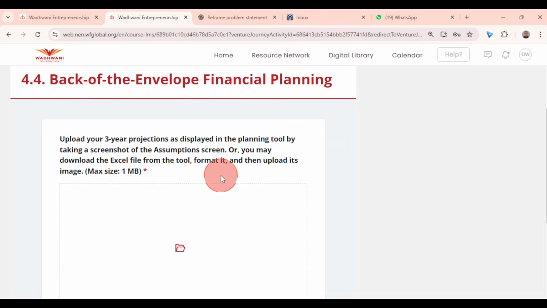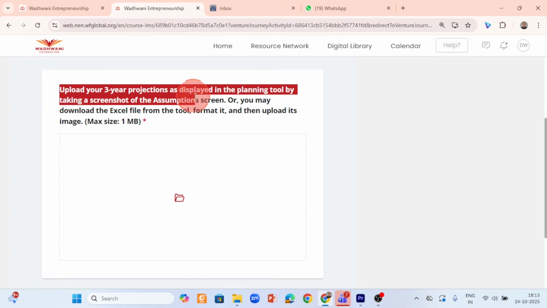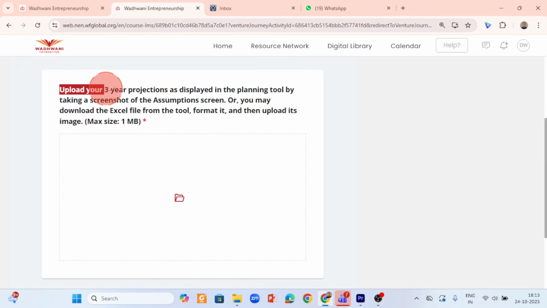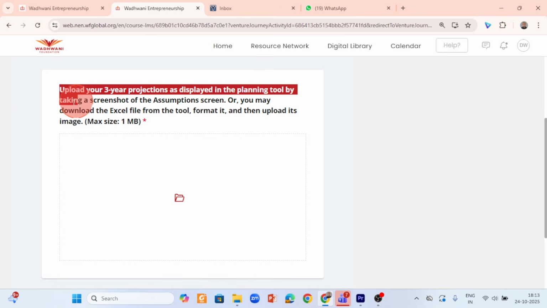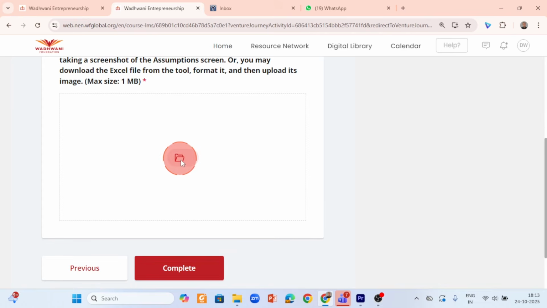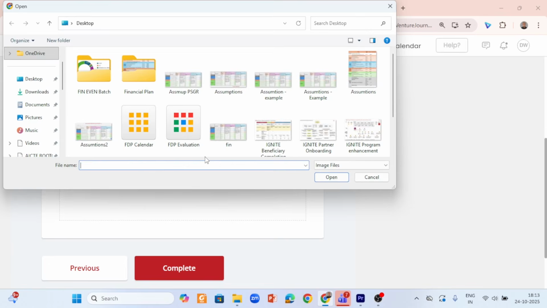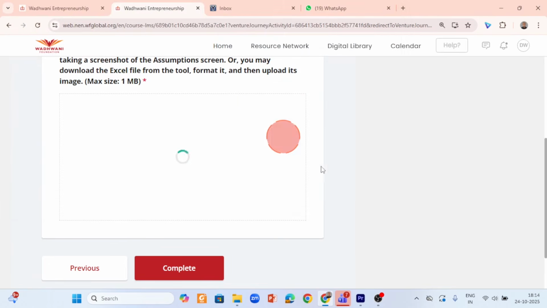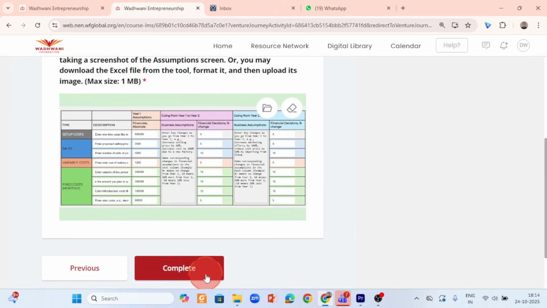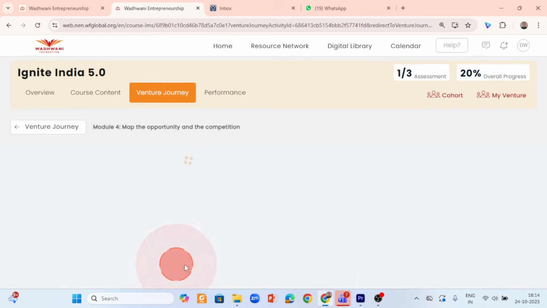Click next. Now you see here they will ask you to upload your 3-year projections as displayed in the planning tool by taking a screenshot of the assumption screen. Now, do you remember? I asked you to take a screenshot and save it. Now, this is the very purpose for which I asked you to do it. Click on this icon. It will go to the relevant images. So assumptions example is how we had stored it. Click complete and your activity 4.4 is done.